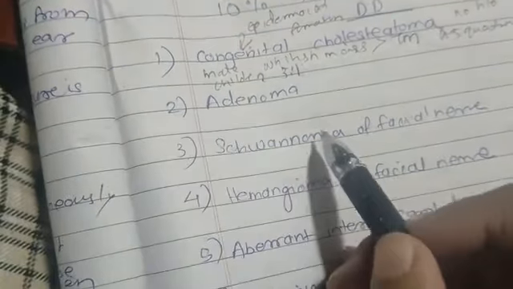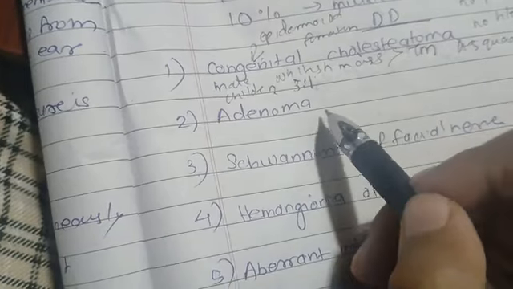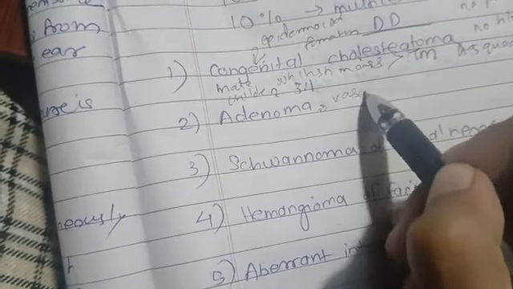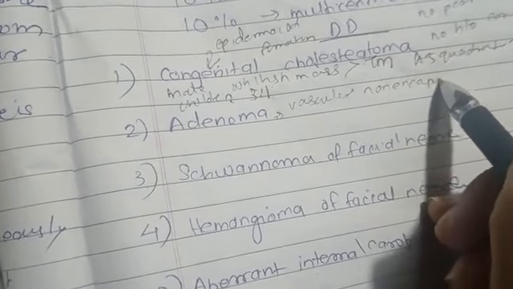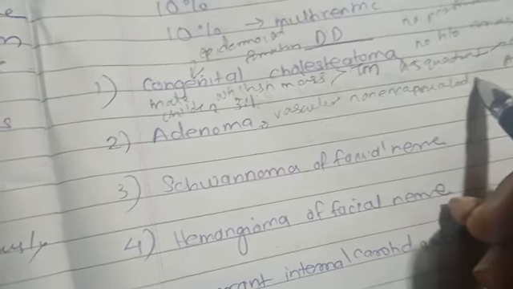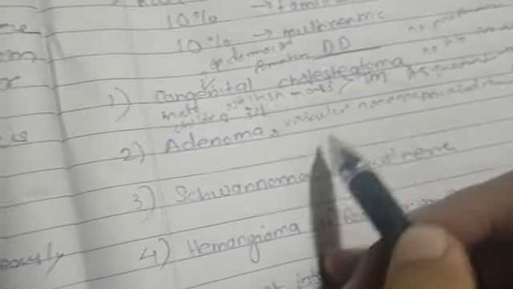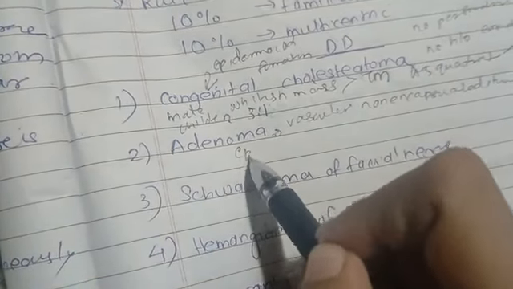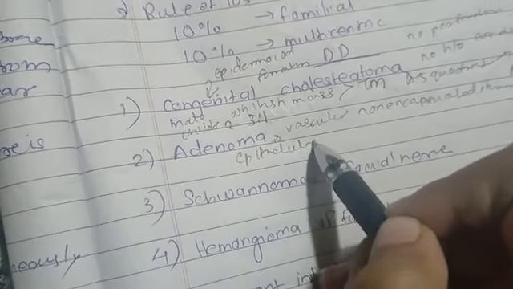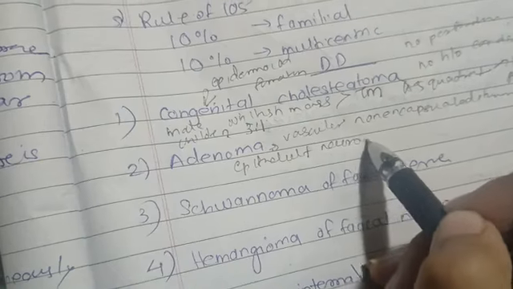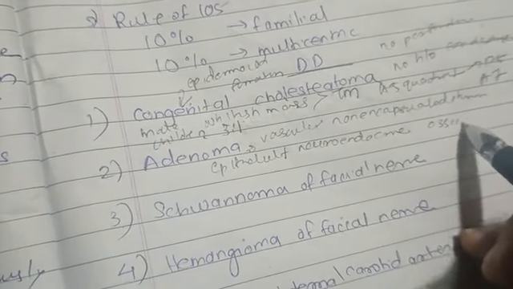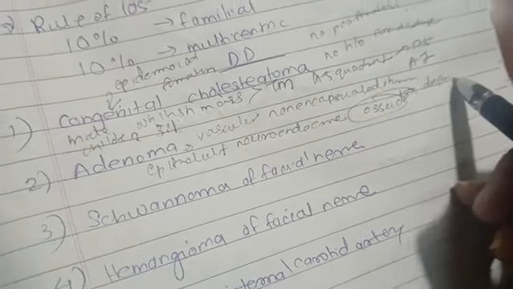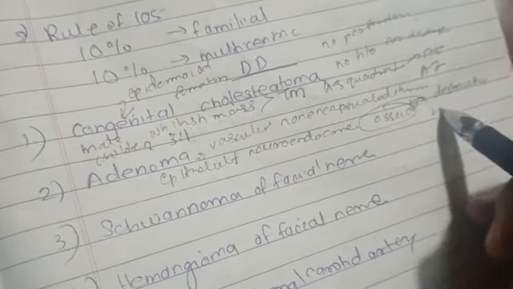Next is adenoma. What is adenoma? Adenoma is nothing but a vascular non-encapsulated tumor. This vascular non-encapsulated tumor is made up of basically epithelial and neuroendocrine cells. Two types of cells it is made up of, and these cells get wrapped around the ossicles and finally lead to bone destruction, or we can say destroy the bone.